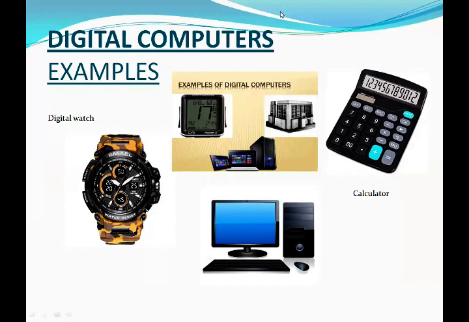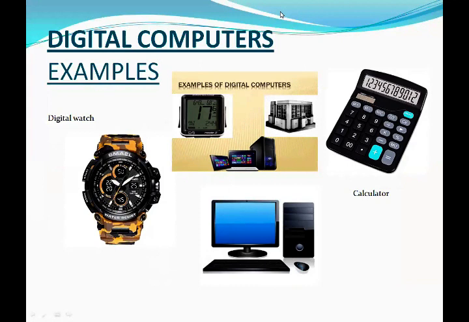Second is the digital computer. Digital computers are general purpose computers which can perform multiple jobs. Digital computers use data such as alphabets, numbers, symbols, and pictures.